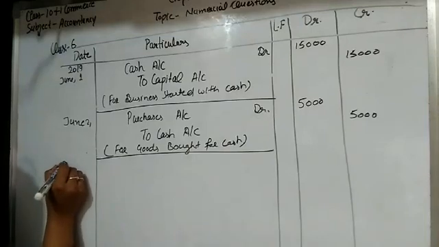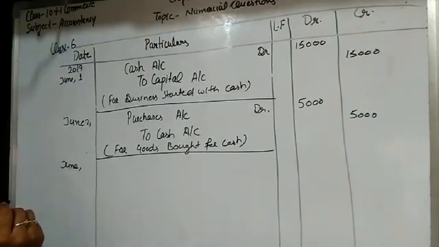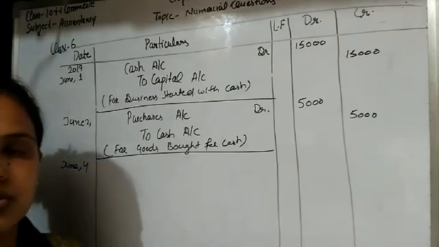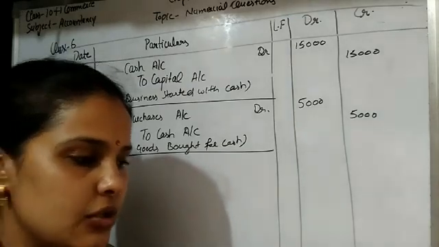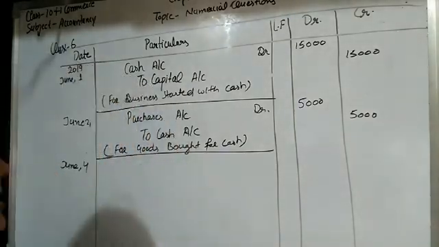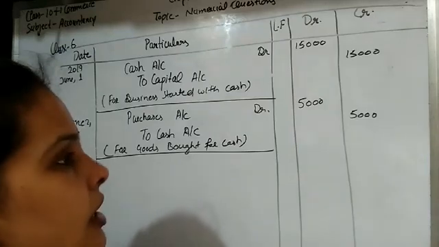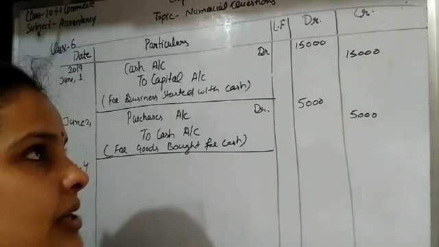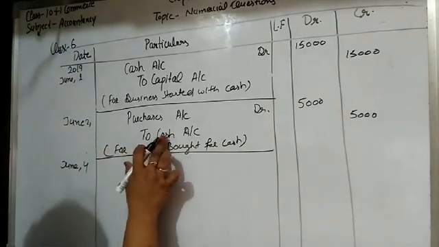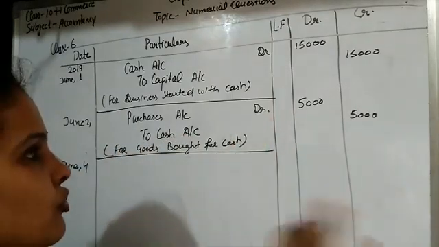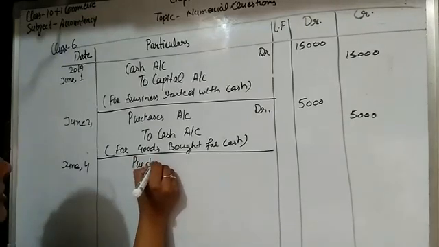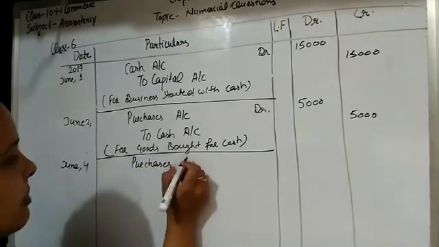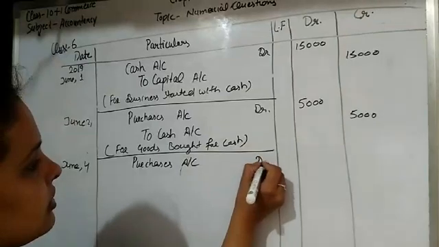Next entry is on June 4th, goods purchased from Ramesh. Here the name of the person is given. The word cash is not mentioned here, which means this is a credit transaction, purchases are done but not on cash, on credit. So in place of cash, we write the name of the person from whom goods are purchased. Write here purchases account debit, because some stock comes into the business.